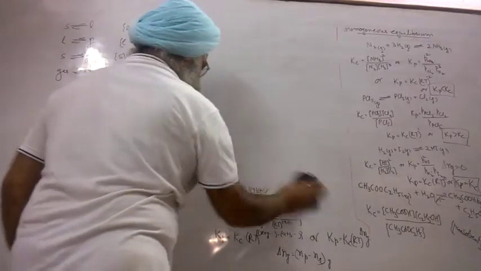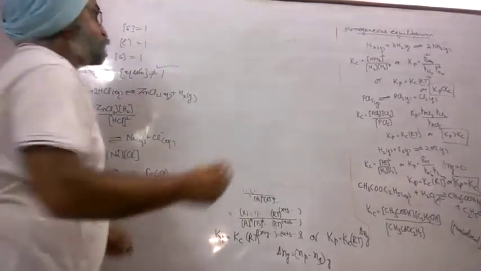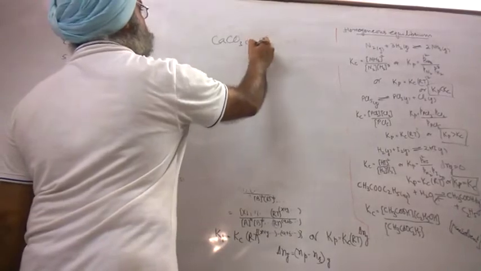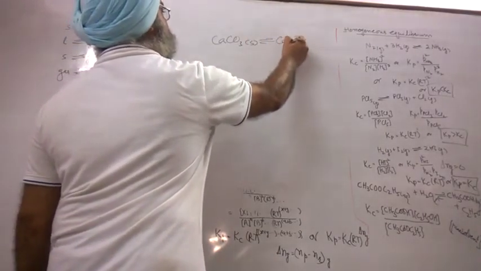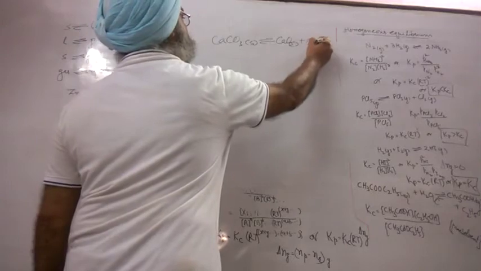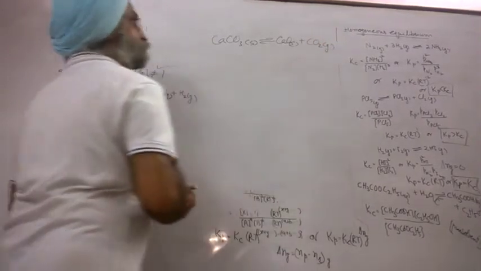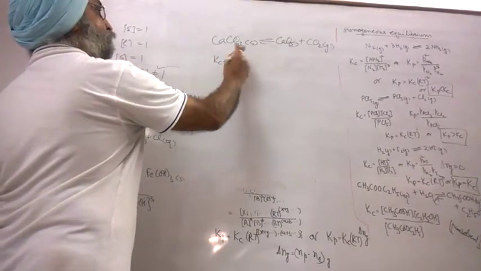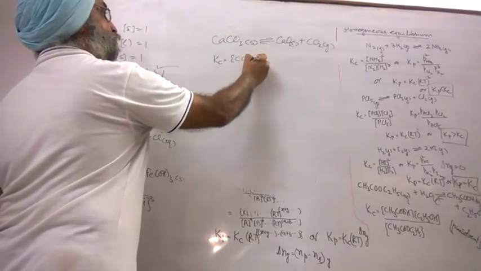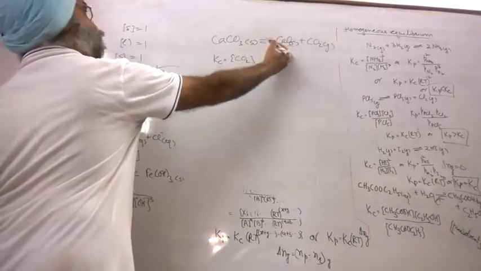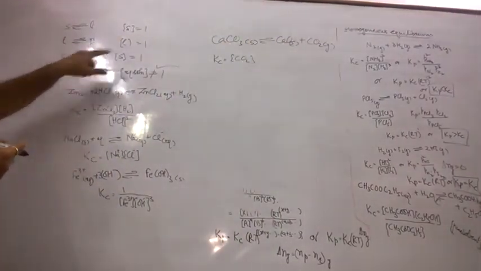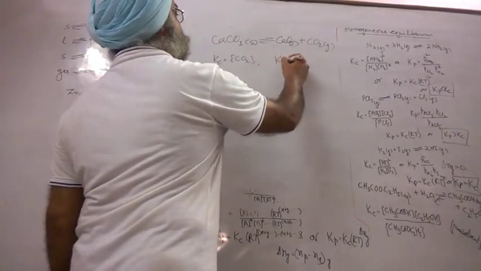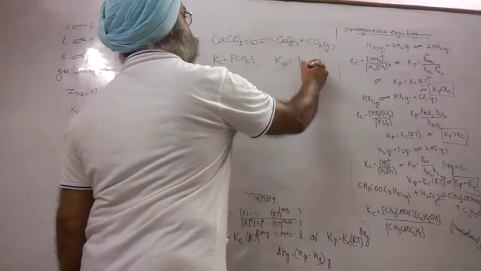As per IUPAC rule, calcium carbonate solid changes to calcium oxide solid plus CO2. Then Kc is equal to only CO2. And this is solid gas equilibrium. And in case of Kp, it is the partial pressure of CO2.